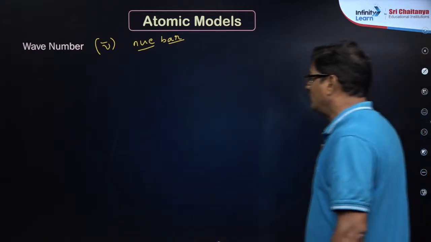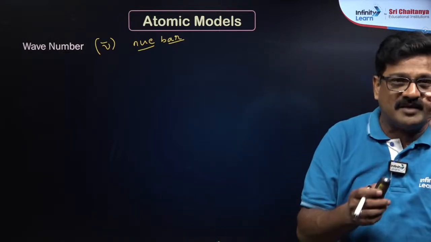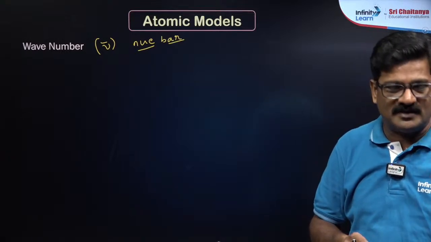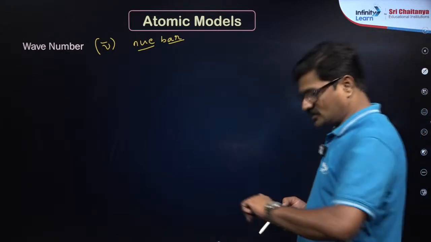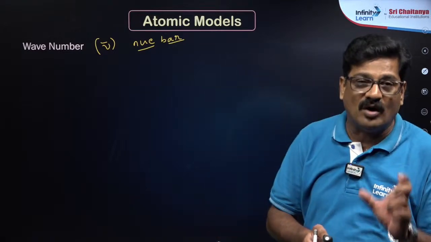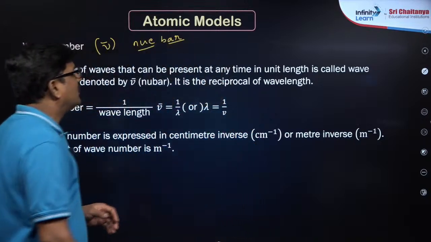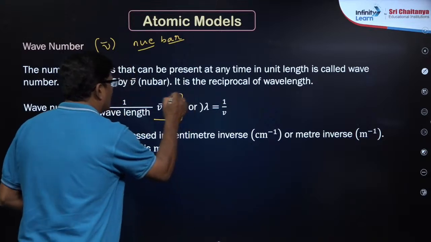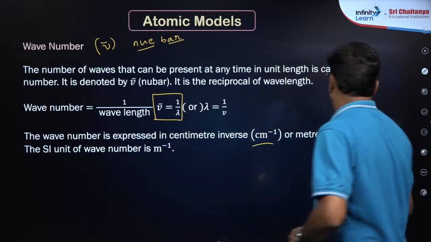Let us go ahead. When you talk about wavelengths, the values are sometimes very small, sometimes very big. So putting these numbers in mathematical operations becomes difficult, therefore wave number is taken. Wave number is the number of waves present in a unit length. That is, the number of waves that can be present in unit length is called wave number. Wave number is the reciprocal of the wavelength. That's it. The units are centimeter inverse or meter inverse.